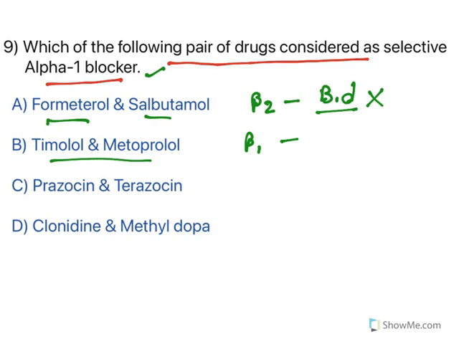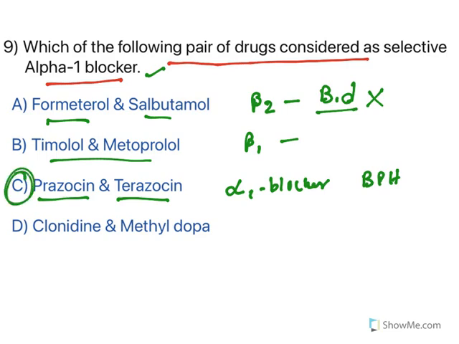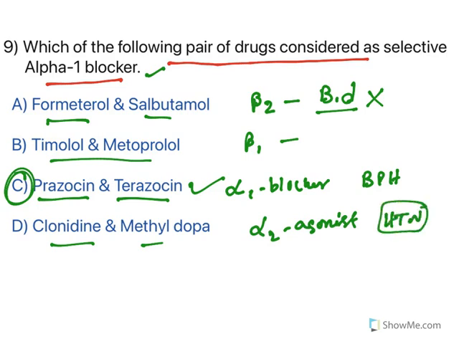This is not. Now, prazosin, terazosin, look at this. Prazosin and terazosin are alpha-1 blockers which are used to treat hypertension as well as benign prostatic hyperplasia. So this pair is alpha-1 blocker. This is the right answer. Option C is the right answer. Now, let us see the last one, clonidine and methyldopa. Both of them are alpha-2 agonists which are used as centrally acting antihypertensive drugs. So this is alpha-2. The question is about alpha-1, so prazosin, terazosin is the answer.